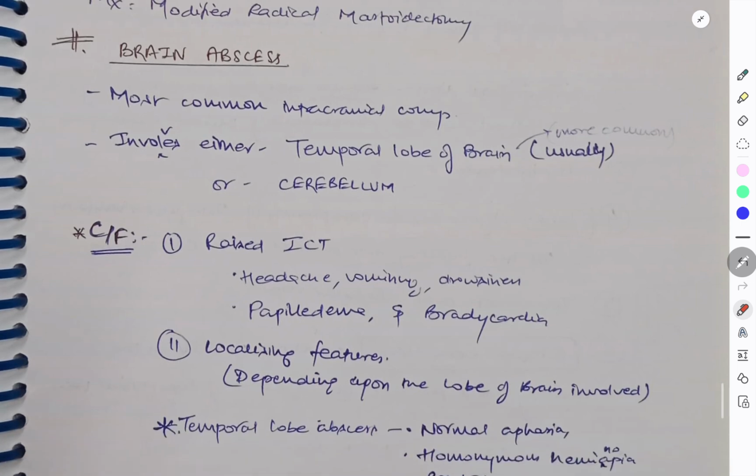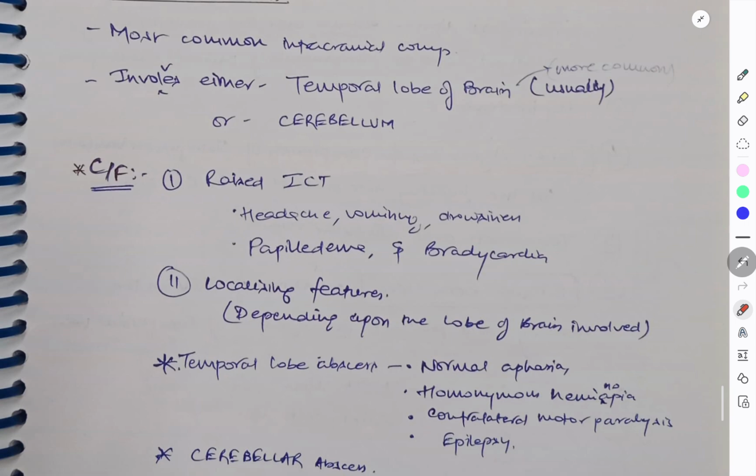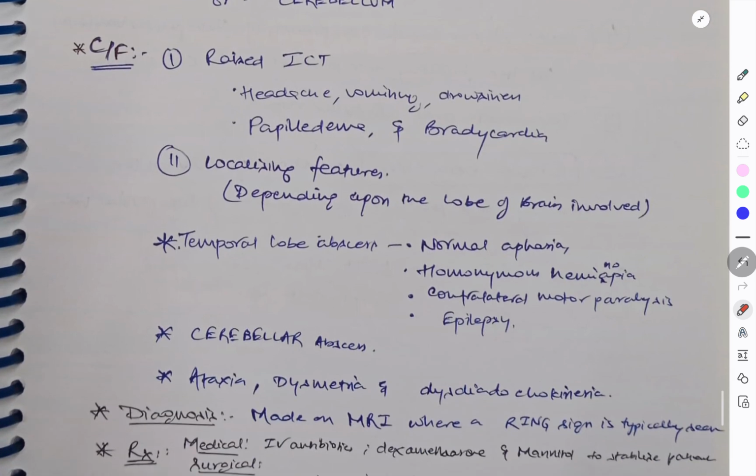So in brain abscess, what are the clinical features? Here we have raised ICT. If ICT is raised, you will have headache, vomiting, drowsiness, papilledema, and bradycardia on examination. There are localizing features depending upon the lobe of the brain involved: if the temporal lobe is involved, then hearing problems; if the occipital lobe is involved, then visual problems. In temporal lobe abscess, we have nominal aphasia, homonymous hemianopia, contralateral motor paralysis, and epilepsy.